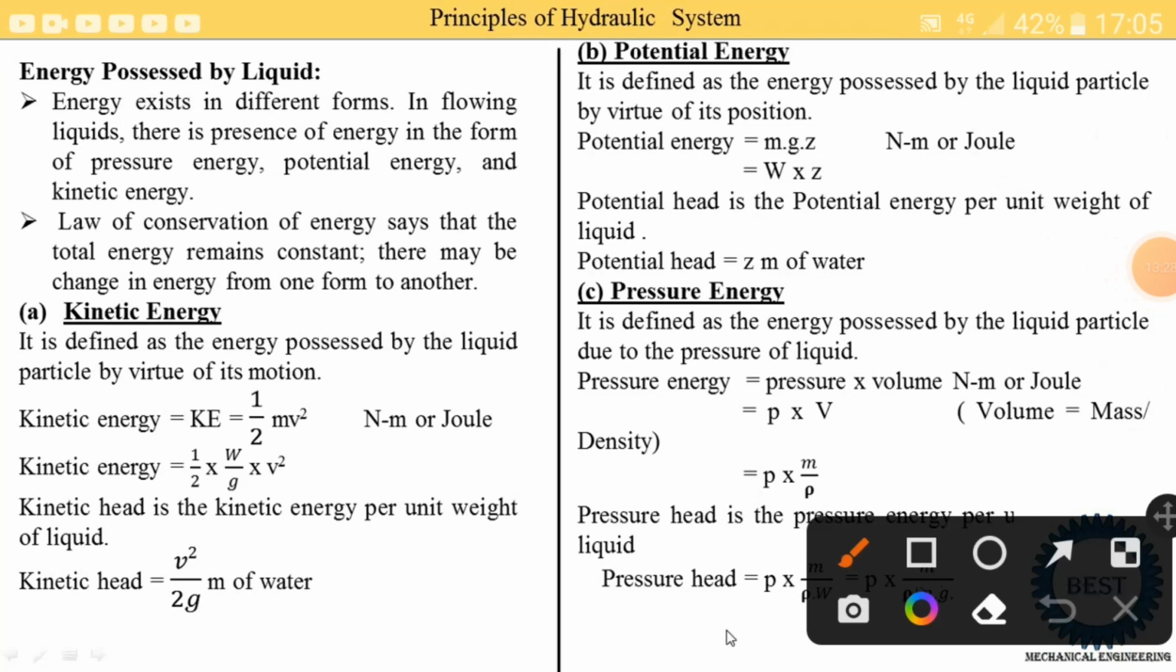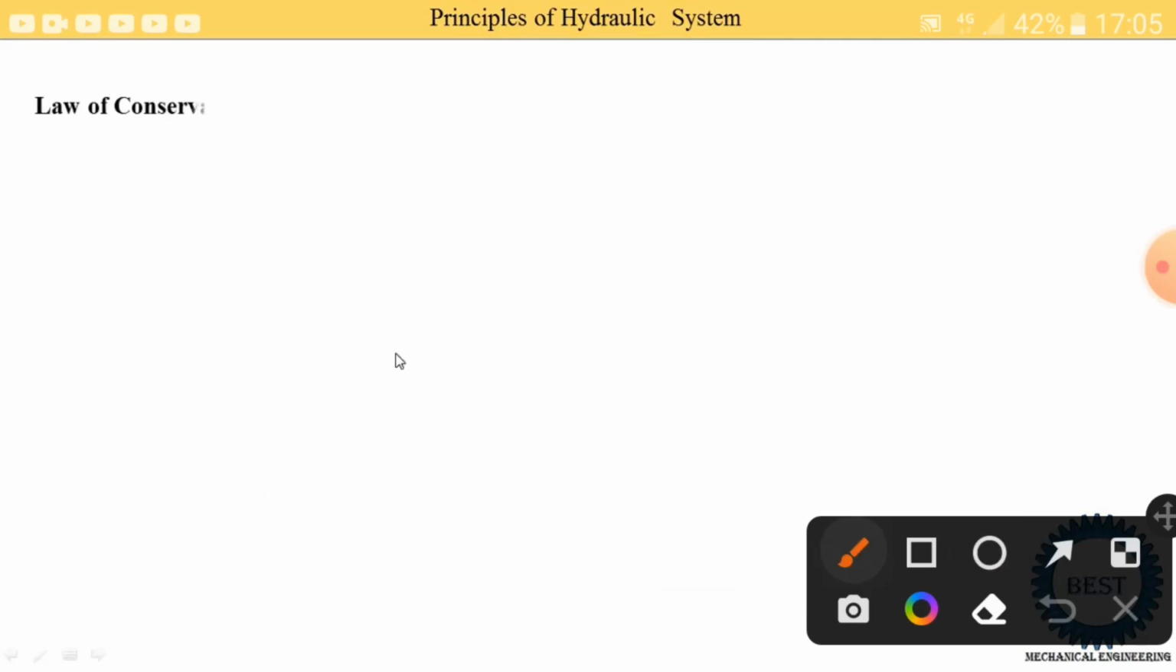So what is the equation of pressure head? The equation of the pressure head is equal to P upon rho G, and this P upon rho G is further in short written as H. And the unit is the meter of water. So here we studied the three types of energy. Next we study the law of conservation of energy.